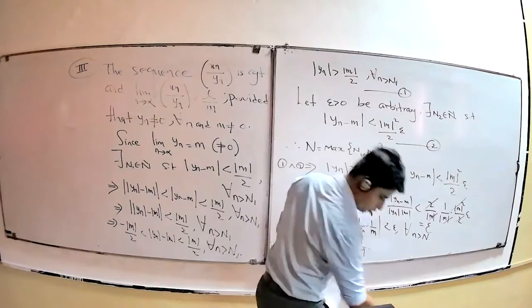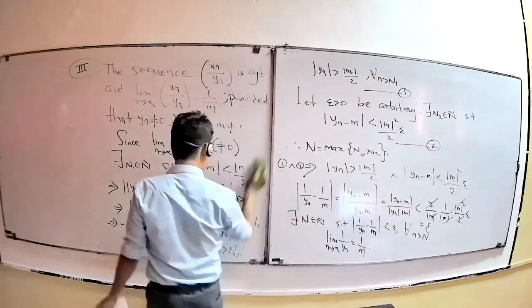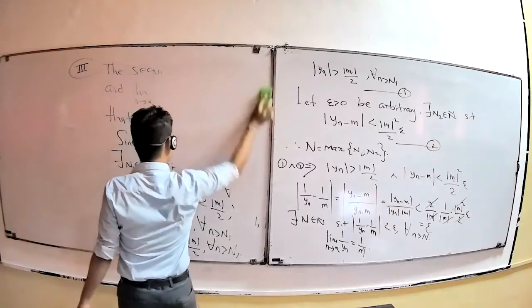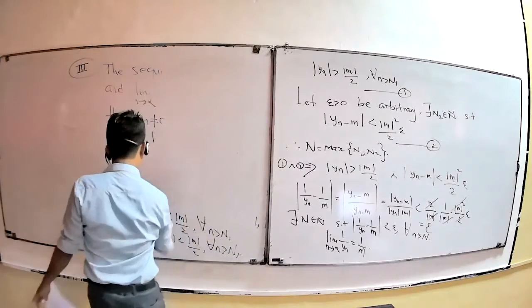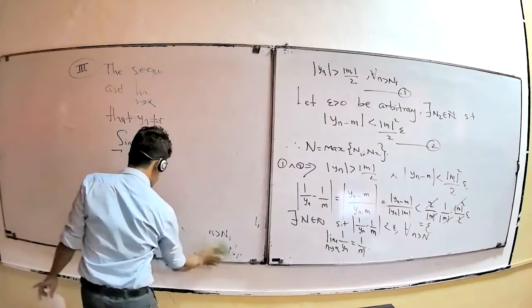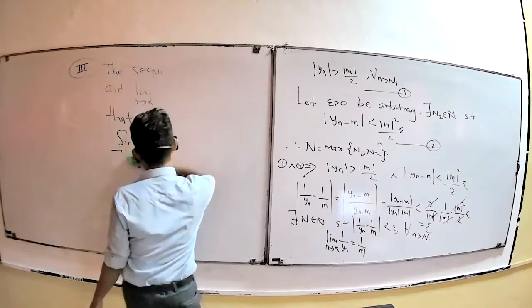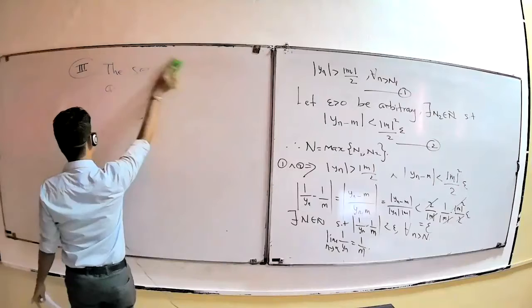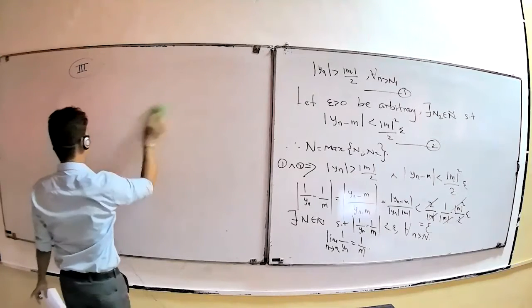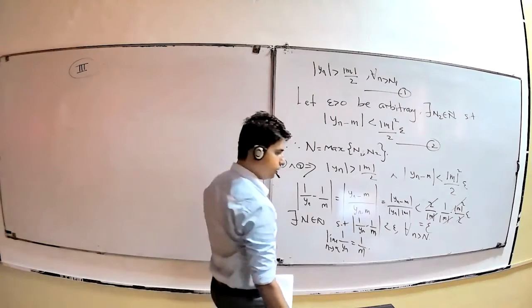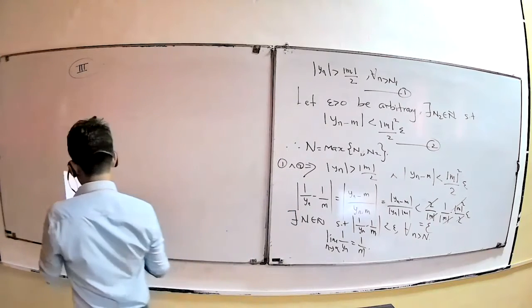Now your question is to prove the limit of Sn over yn. In the second part you already proved that for a sequence Sn, if the limit of Sn tends to L and yn tends to m, then the limit of Sn into yn tends to LM. That part we use here to prove this part.